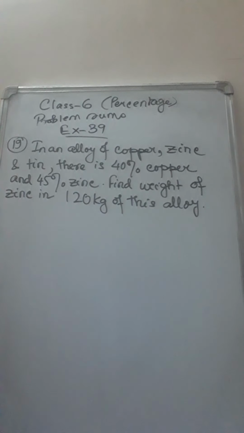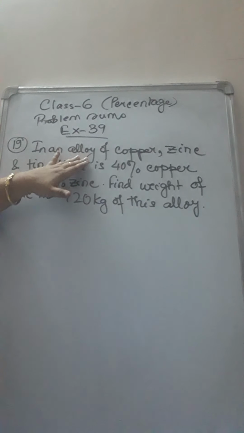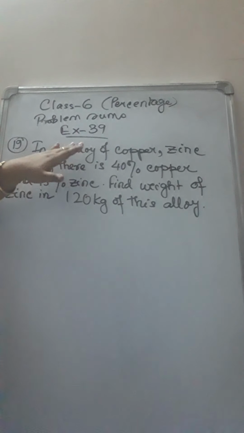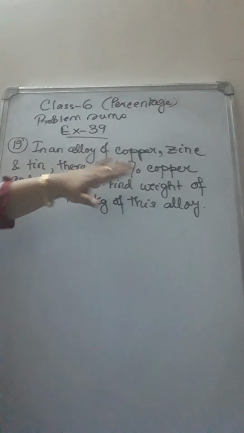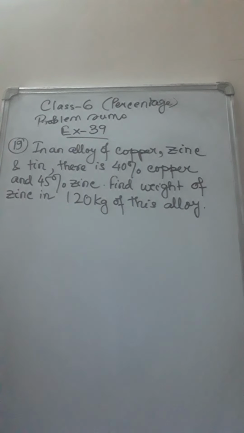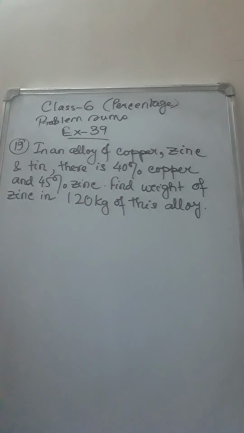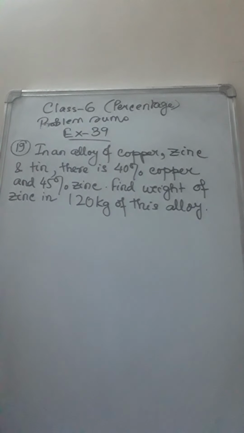Class 6, we are continuing with exercise 39, percentage sum number 19. An alloy is made up of different substances. So this alloy is made up of copper, zinc and tin. There is 40% copper and 45% zinc.